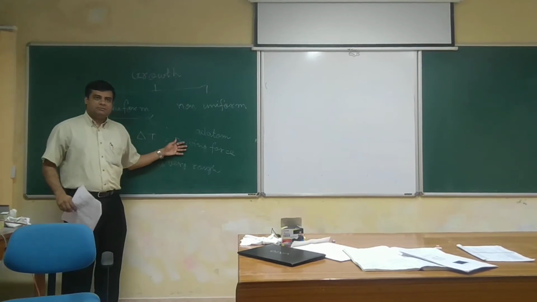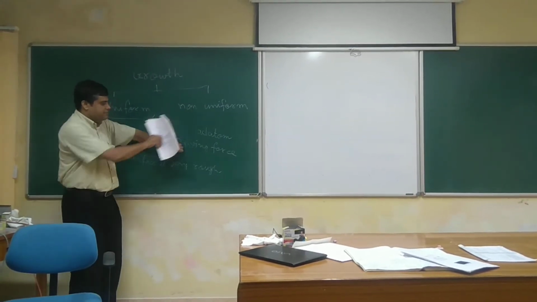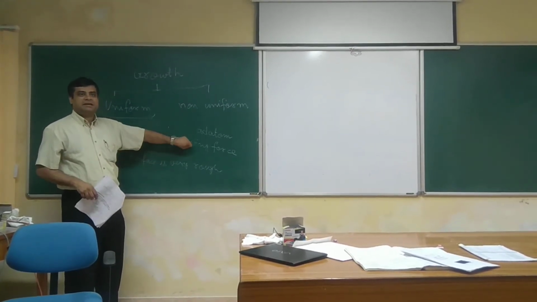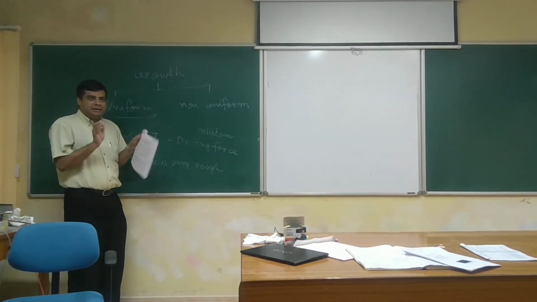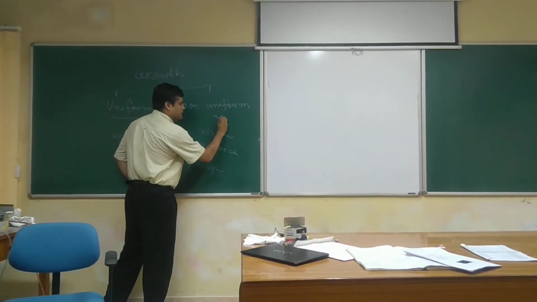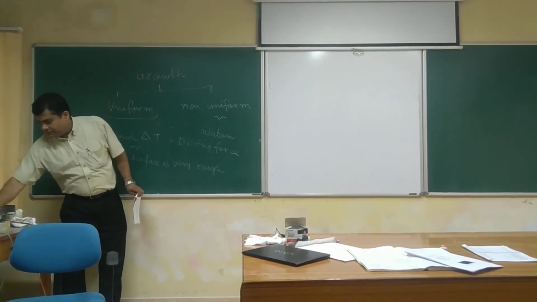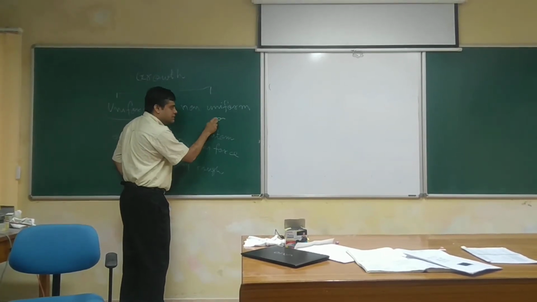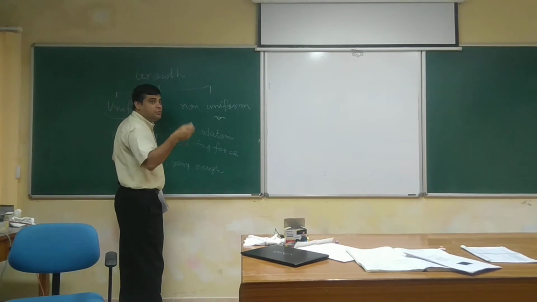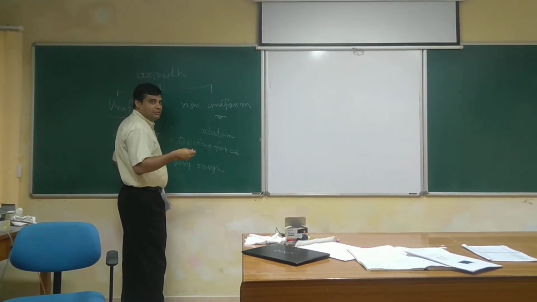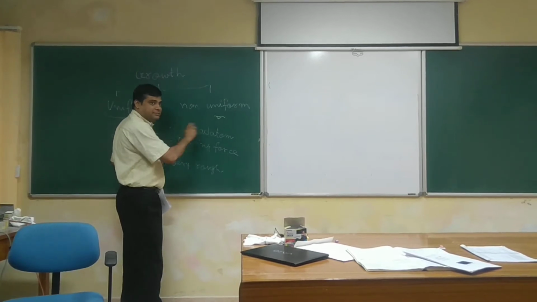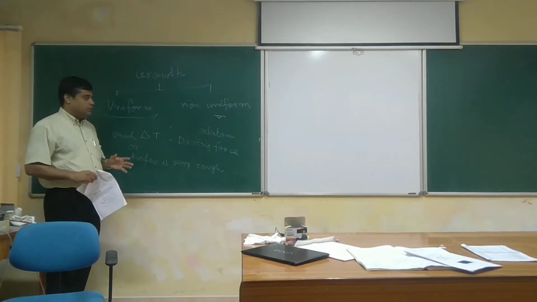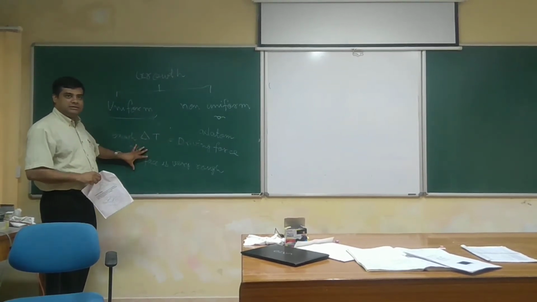Why rough? If it is very smooth, when one atom comes, everything here is exposed or broken bonds. So the surface energy is much higher. If it is rough, then it will be like this, and the new atom that is coming, of the same thing which is growing, then no new bonds are created. So if the surface is very rough, then randomly atoms can get attached and this can grow. So uniform growth is possible under these two conditions.